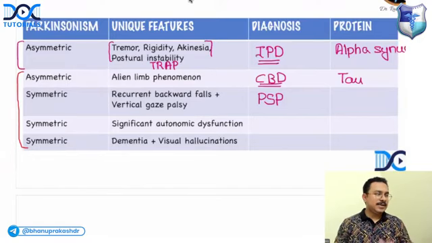Very good. I can see all of you are rightly answering. Dr. Mohammed Anash, Anirudh, Sean Parker. Yeah, very good. So what is the protein that is accumulating? Again, tau protein.